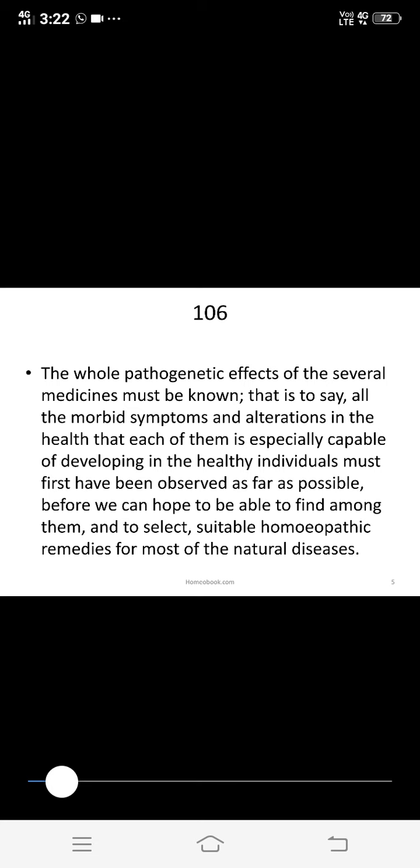So what is given in aphorism number 106? The theme of this aphorism is that as many drugs as possible must be proved so that we could select homeopathic remedies for almost all natural diseases. So regarding the proving of medicines, we have to prove as many medicines as possible. After proving a medicine we know the knowledge of that medicine, and when we have a number of medicines available, then and only then can we cure all types of natural diseases.